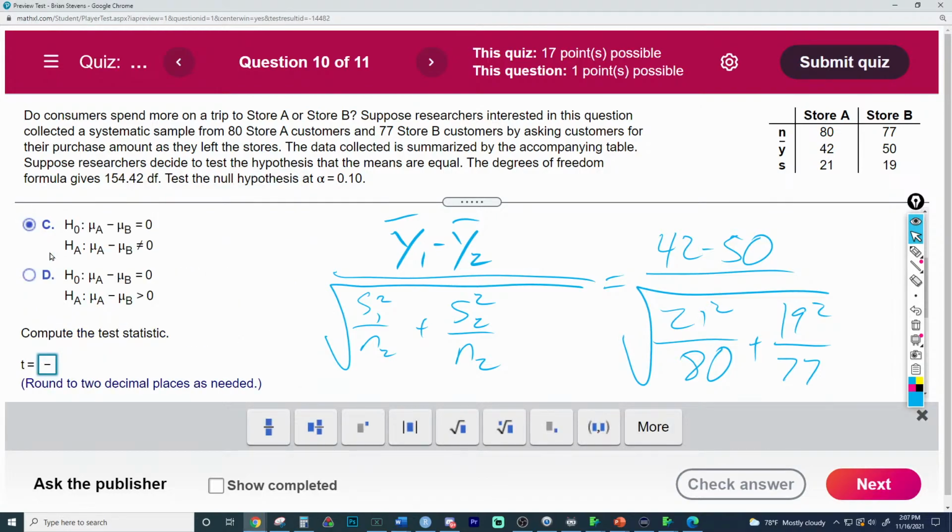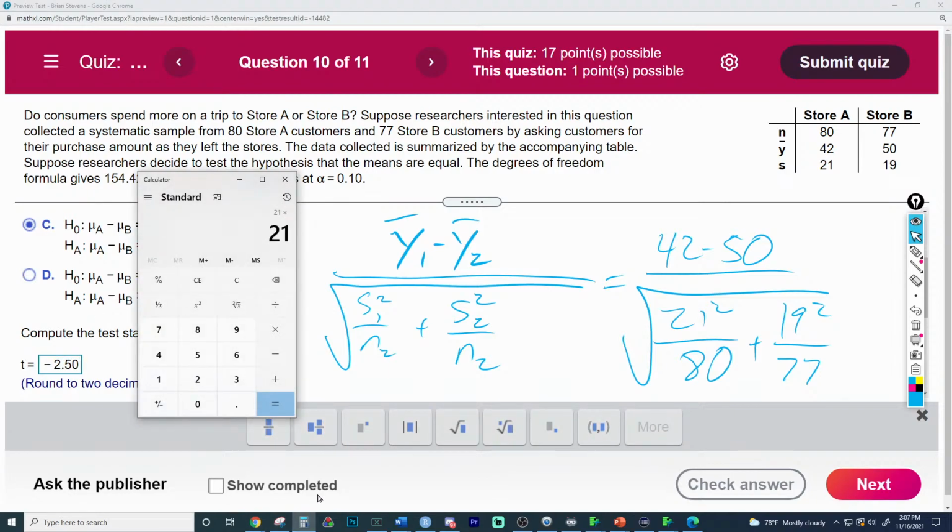So let's double check our work and make sure we got it. 21 squared divided by 80. Copy that. 19 squared divided by 77. Add those two together. Square root that. 42 minus 50 divided by this. There we go. Make sure you put the negative because this is a negative difference.